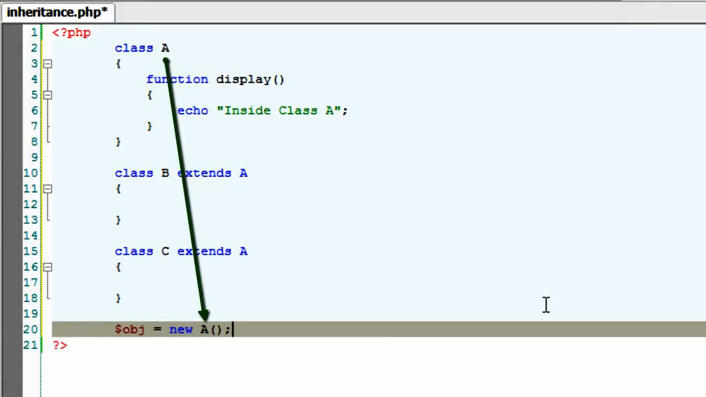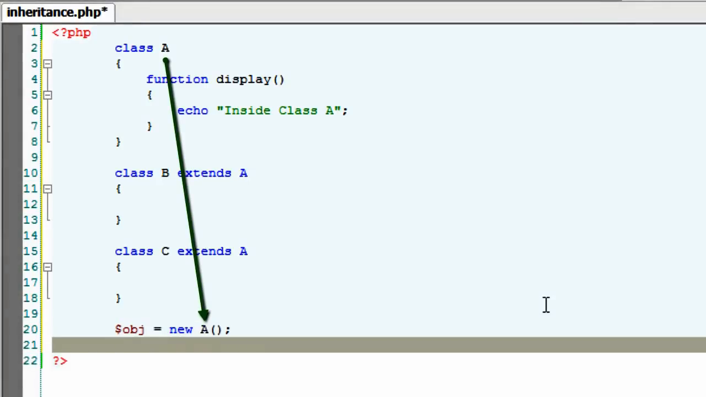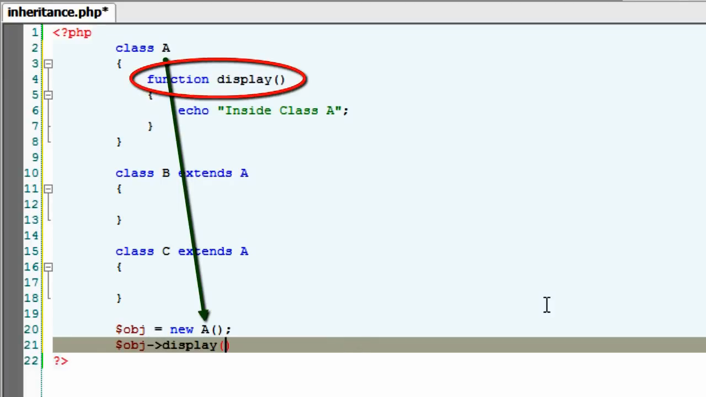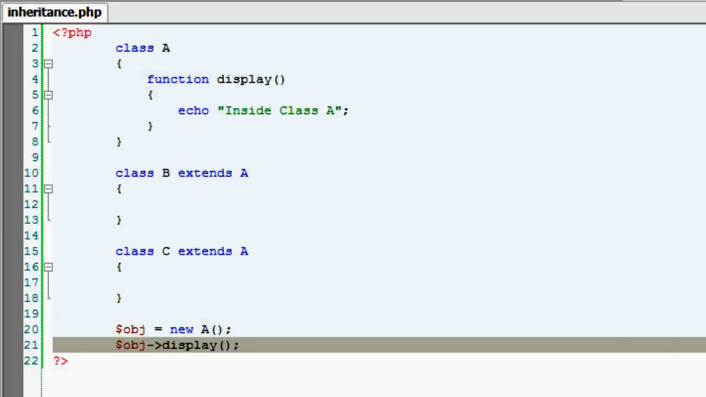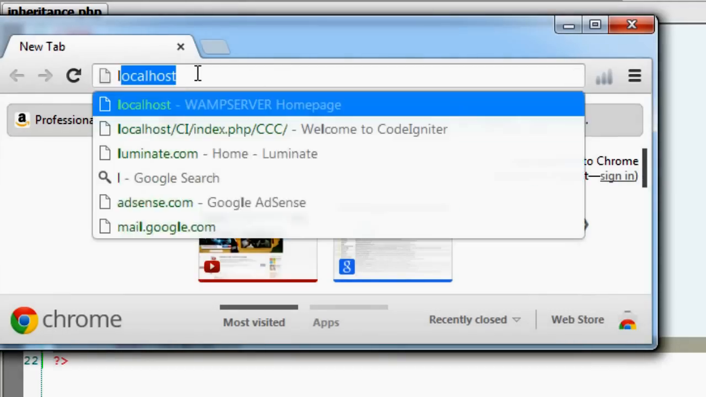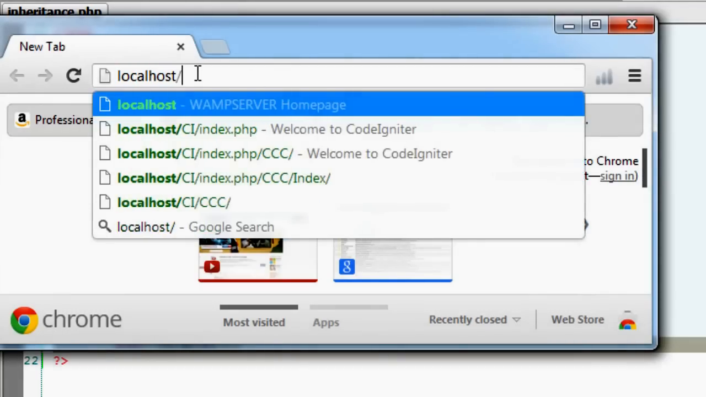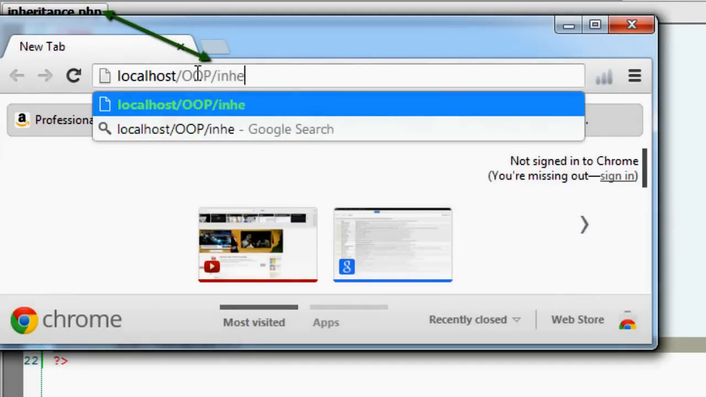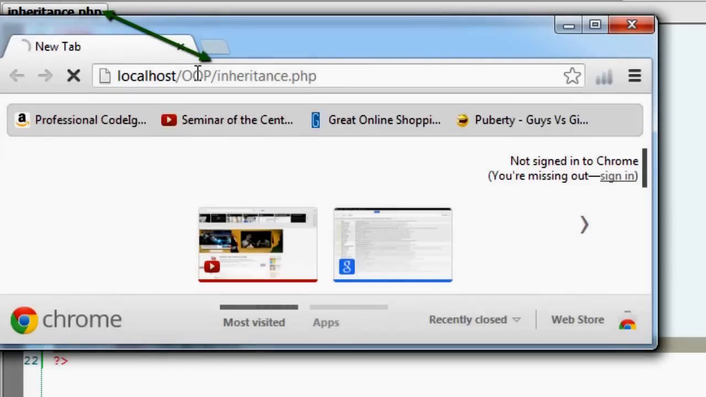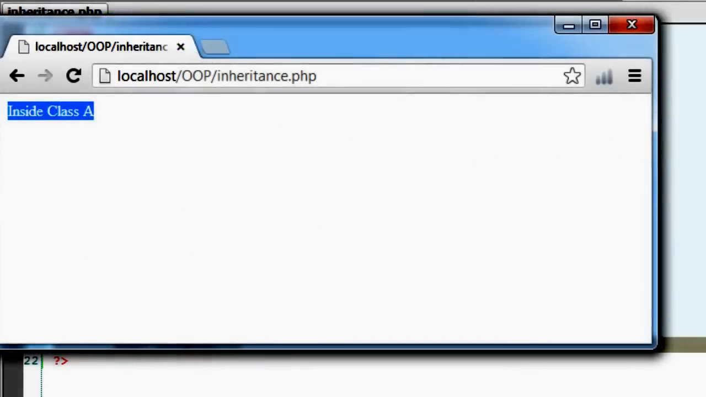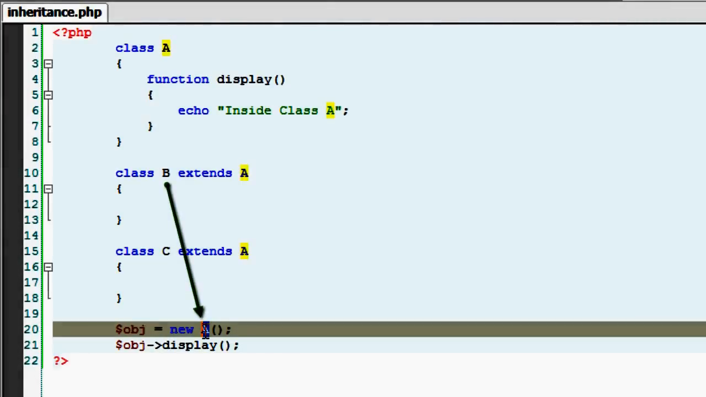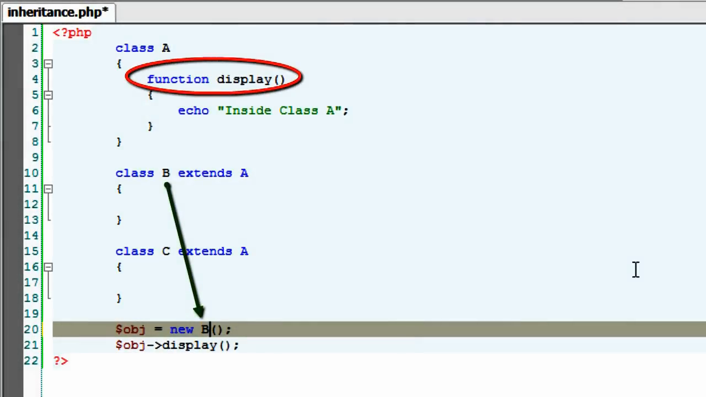Now I'll take an object of class A. Using this object, that is obj, I'll invoke the method display, which would output inside class B. We have stored our file inside a directory called OOP. The file name is inheritance.php. Okay, it's outputting the proper string here.